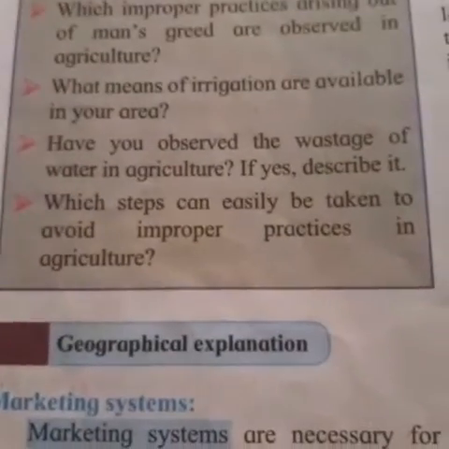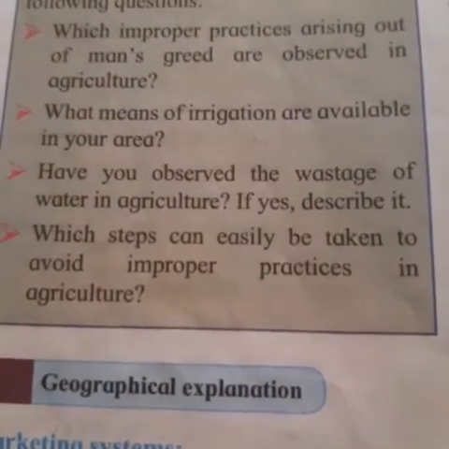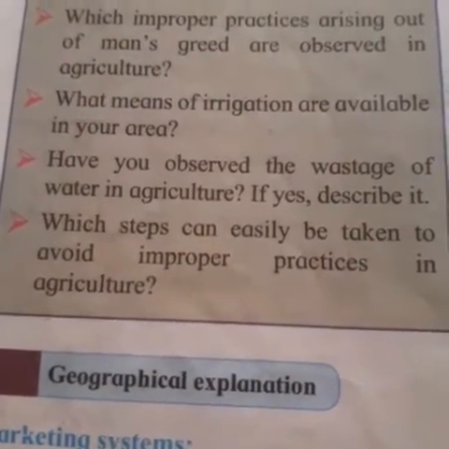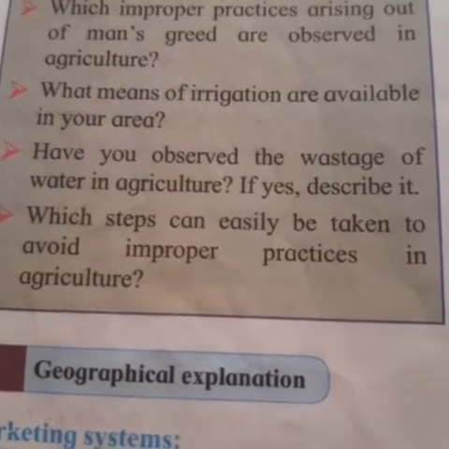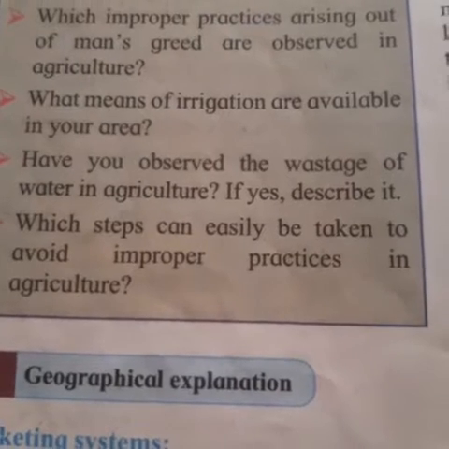Now, over here in this paragraph, what they have said is that there are many kinds of fruits and vegetables. They should be grown according to the season, and seasonal fruit should be consumed.